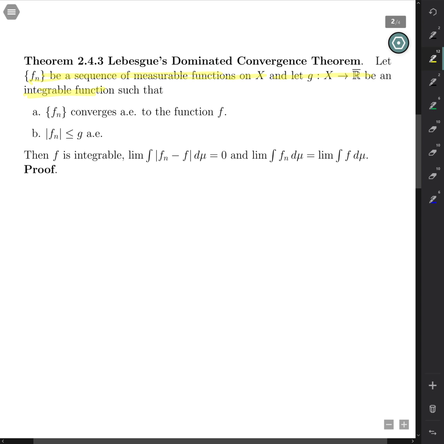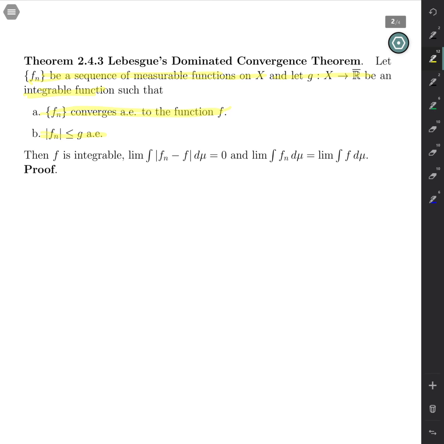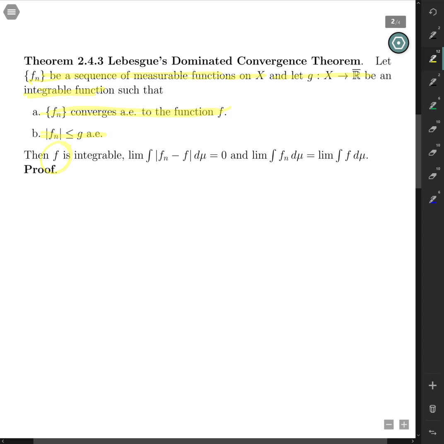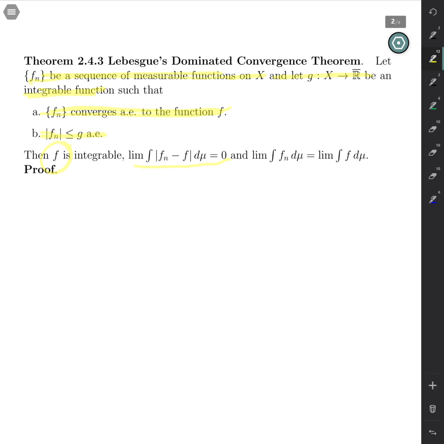Then we'll assume that f_n converges almost everywhere to some function f, and that f_n in absolute value is less than or equal to g. So there's the domination right there. Then the consequence is that the limit function is integrable, and the limit of the integral of the absolute difference of f_n and f is 0.